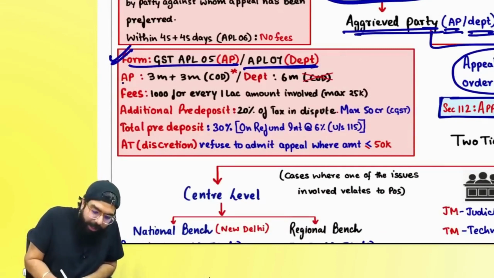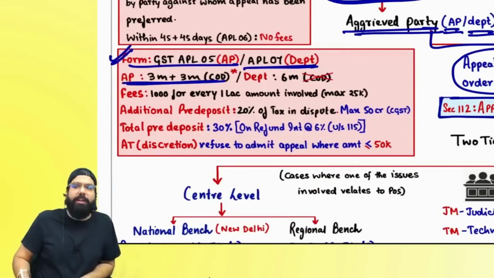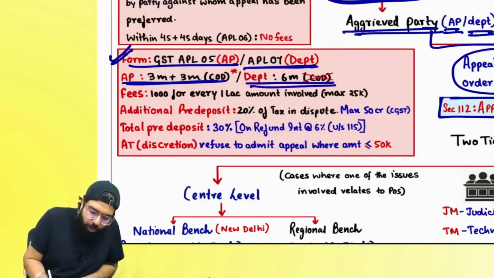Right, everyone? Any person, when going for an appeal, has to file within 3 months, plus 3 months of delay which will be condoned by the appellate tribunal. The department has to go within 6 months.